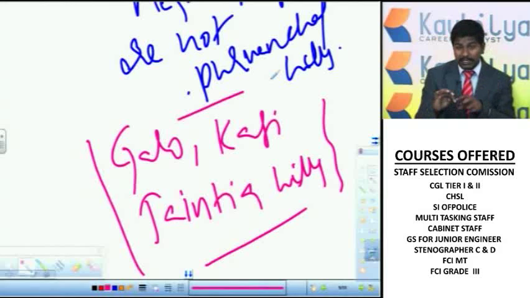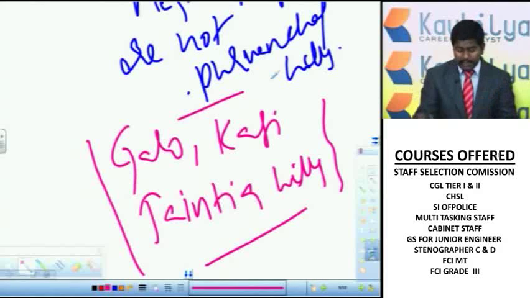Then the extension of the Himalayas into northeastern India after this syntaxial bend is called the Purvanchal Hills, and these Purvanchal Hills are Patkai Bum Hills in Arunachal Pradesh, Naga Hills in Nagaland, Manipur Hills in Manipur, and Mizo Hills or Lushai Hills in Mizoram. Then Mikir Hills in Assam is also part of the Purvanchal Hills, but the Garo, Khasi, Jaintia Hills which are located in the Meghalaya plateau are not part of the Purvanchal Hills, right?